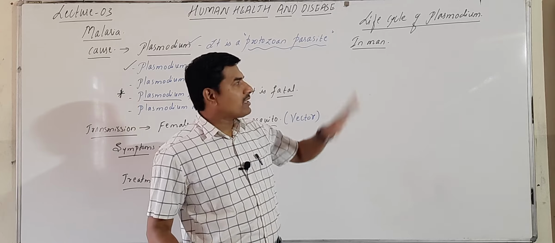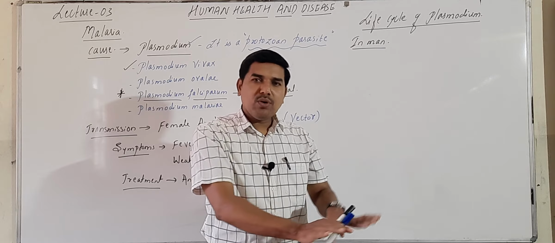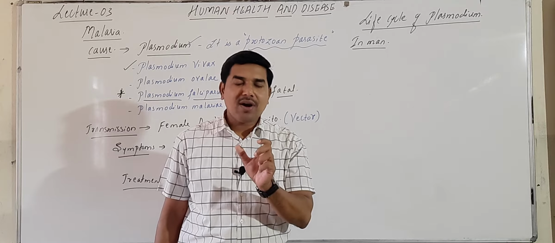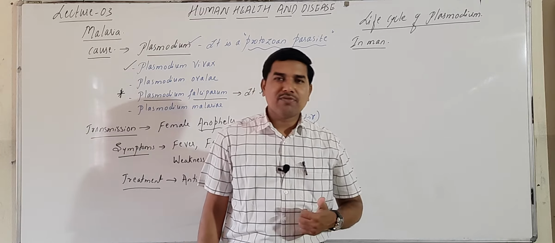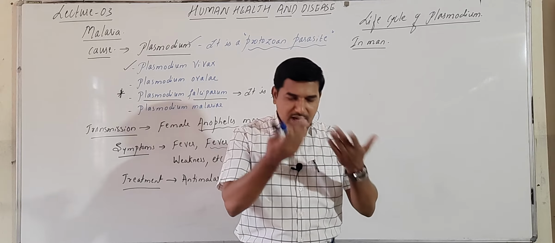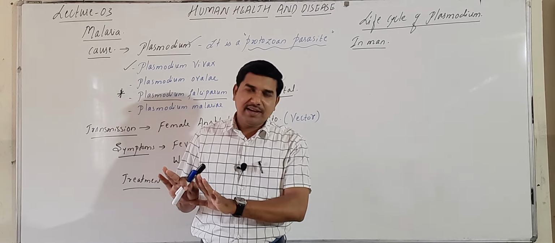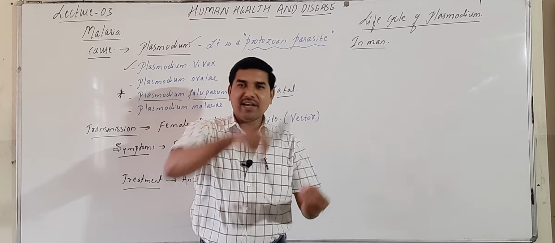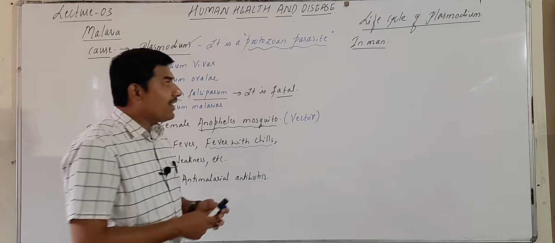That means this Plasmodium parasite is separate, present in nature. Somehow it gets into the mosquito. This Plasmodium is not the natural residence of the mosquito, but somehow in the larval stage of the mosquito, while it is feeding, these spores enter its body and are present in the form of parasite. That means the mosquito is the host and the parasite is Plasmodium in it. Understood? Okay, so this is regarding its introduction.